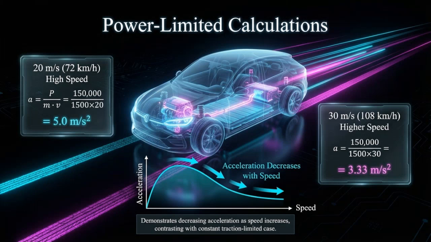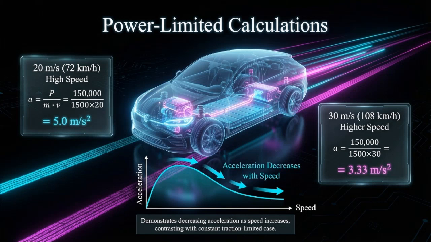Let us now calculate acceleration in the power-limited region at two higher vehicle speeds. First, consider a speed of 20 meters per second, which is approximately 72 kilometers per hour. In this case, acceleration equals 5.0 meters per second squared.